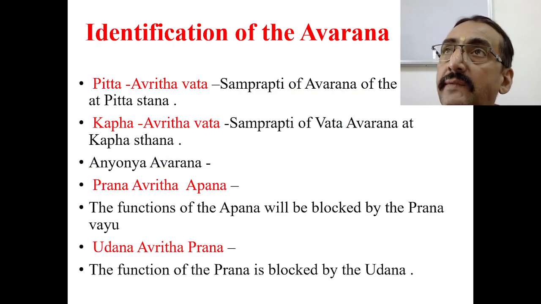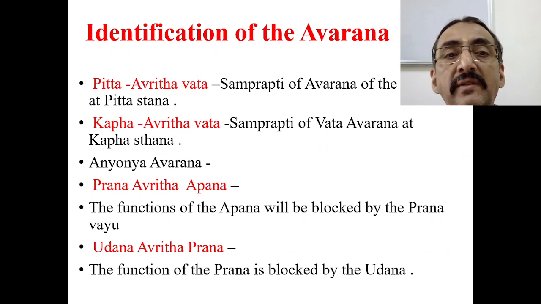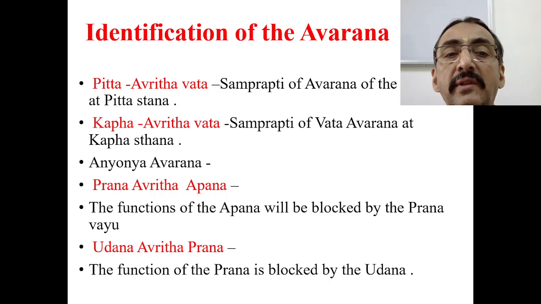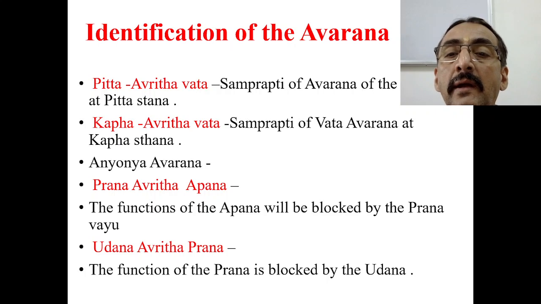Yes, now identification of the avarana. Pitta avruta vata. Sometimes pitta dosha gets avruta by the vata. So that means samprapti of avarana of the vayu at pitta sthana leads to pitta avruta vata. Whereas in kapha avruta vata, samprapti of the vata avarana is at a kapha sthana. Okay, that is dosha avruta vata.